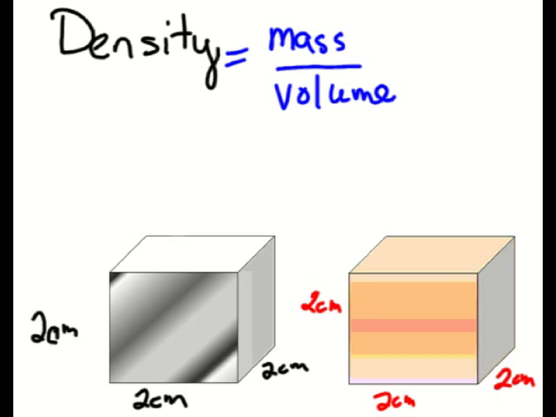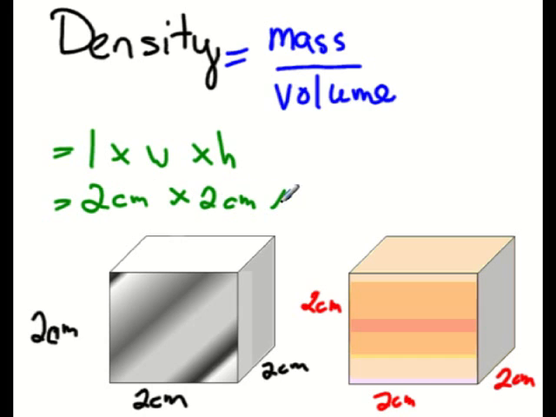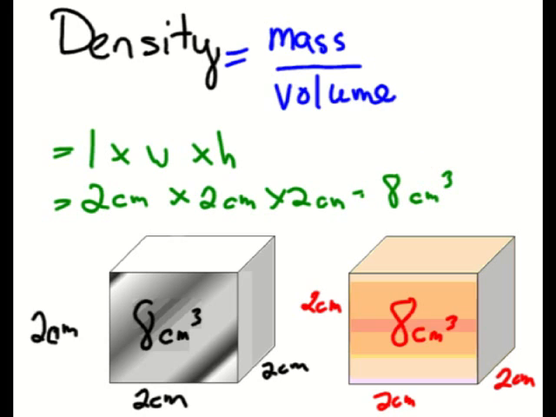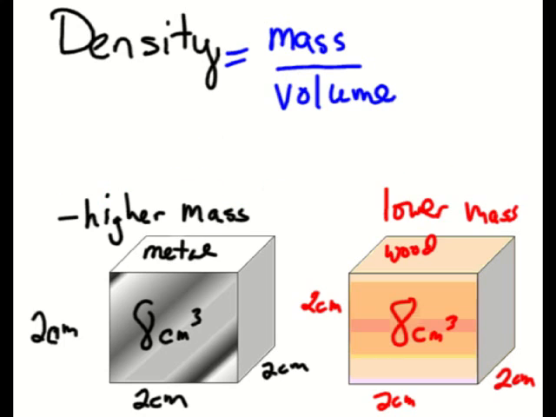We can calculate volume by taking the length times the width times the height of an object. In this case, it's 2 centimeters times 2 centimeters times 2 centimeters, which equals 8 centimeters cubed. What makes the two objects on the screen different is that one is metal and one is wood. And when we know that objects have different densities, we know that's going to have an impact on the mass that they have. Obviously, metal would be more massive than wood. Thus, metal is more dense than wood.